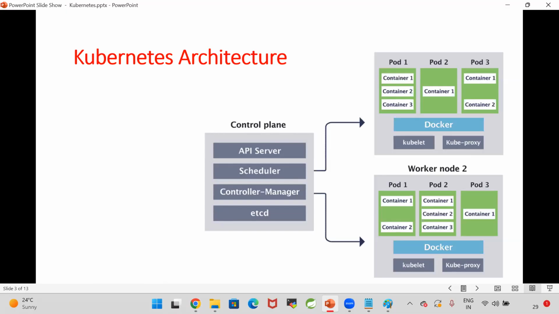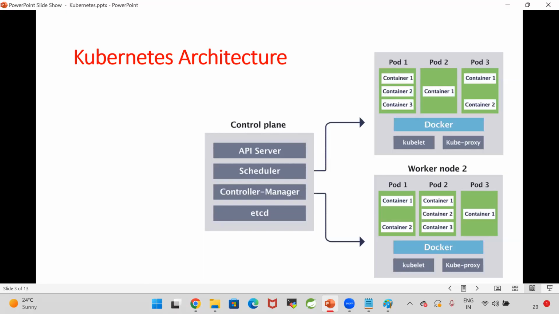The scheduler will tell the controller manager, hey controller manager, go and create this pod in the first worker node. Then the controller manager will give the request to the worker node to create the container. So whenever you send any requirement to deploy your Docker container to Kubernetes, the control plane is going to handle that request. The control plane will assign the request to the worker node. Your container will be created in the worker node.